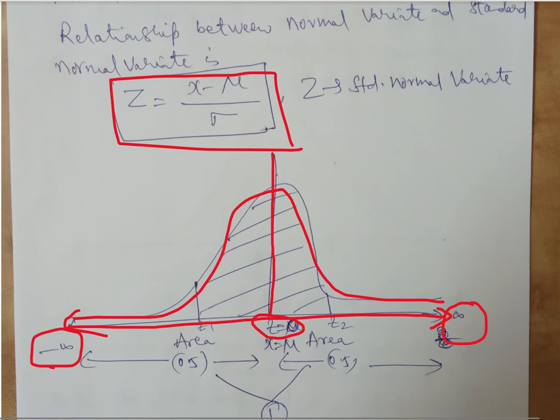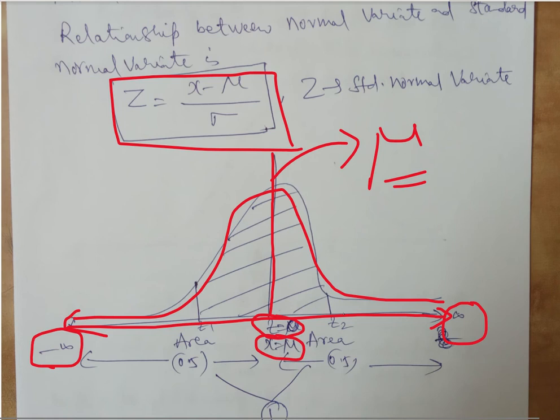The middle value we are going to get is equal to the mean, that means mu. That means Z is equal to 0 here, where the x value is going to be mu. For x equal to mu, if I apply the formula here, we will get Z equal to 0. Thereby the middle line which represents mu, where x takes the value of mu, the Z value is going to be 0.